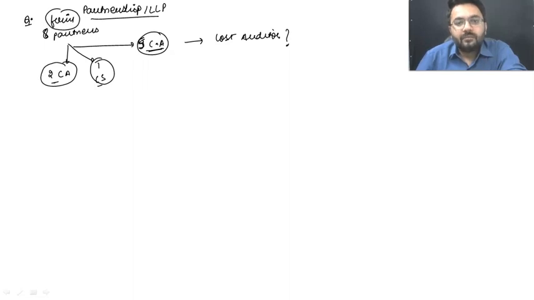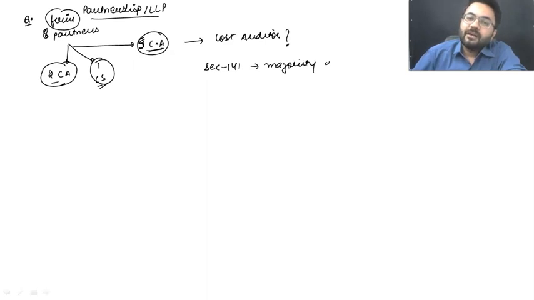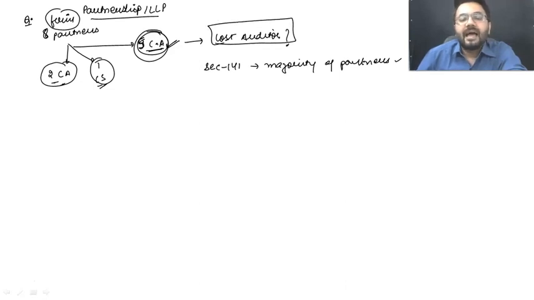No, sir, because they have company secretaries and chartered accountants. No. Section 141 clearly says where the majority of partners are CMAs, cost and management accountants, this firm will be classified as cost auditor. There is no harm in that. Got my point?